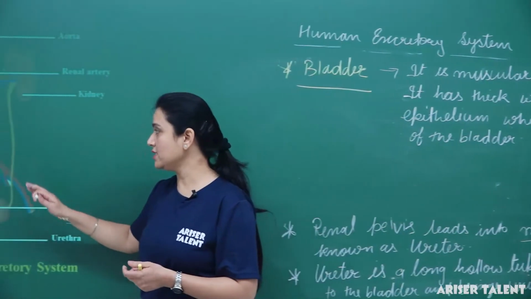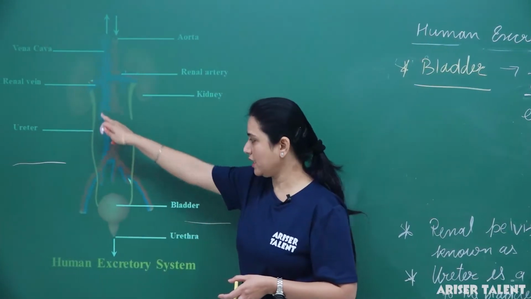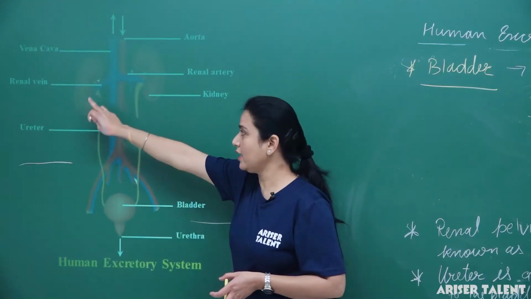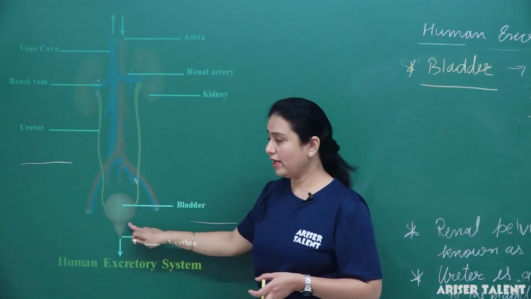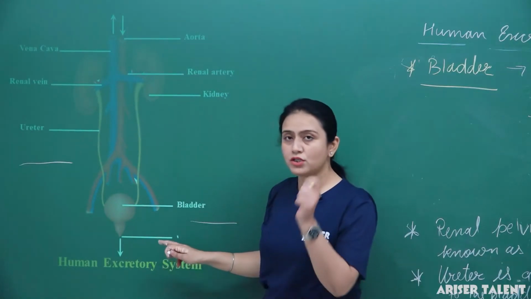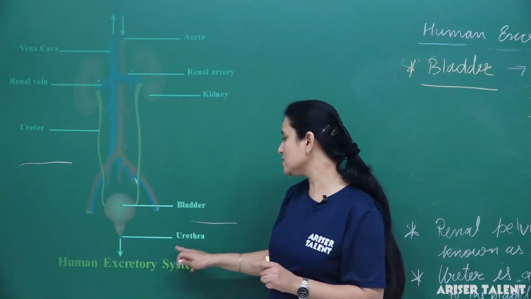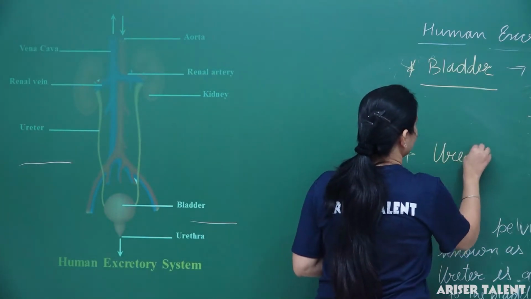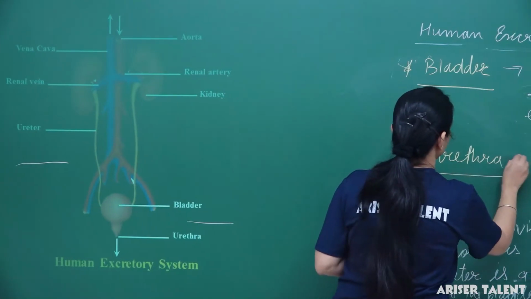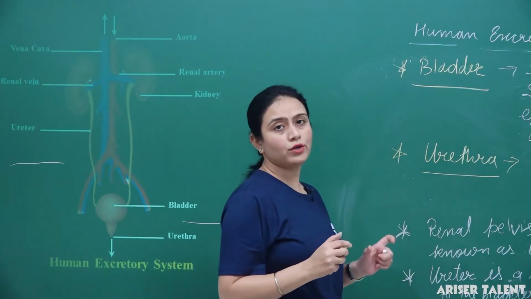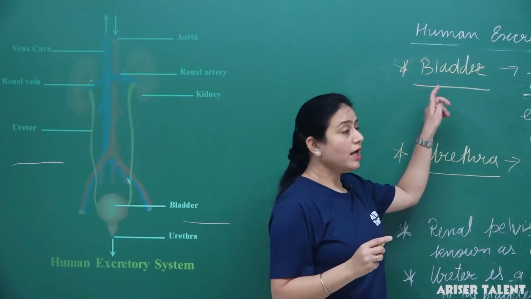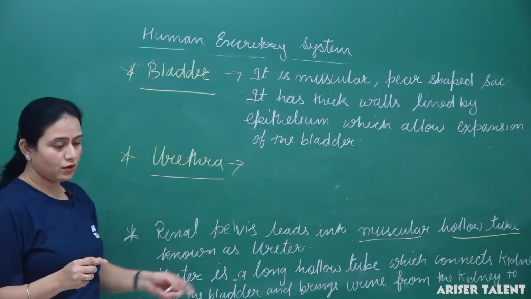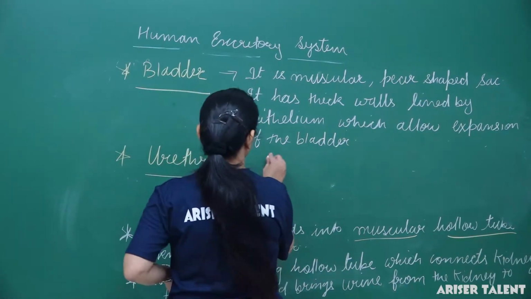Clear? So here we can see that the ureter, which connects the kidney to the bladder, brings urine formed in the kidney to the bladder. Okay, this bladder is connected to a small tube which is known as the urethra. Let me mention urethra. Okay. So what is the urethra? The urethra is a small tube which is connected from the bladder, and the urine is passed out of the body by this urethra only.